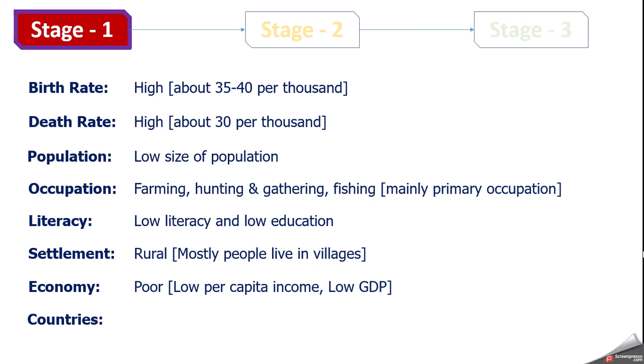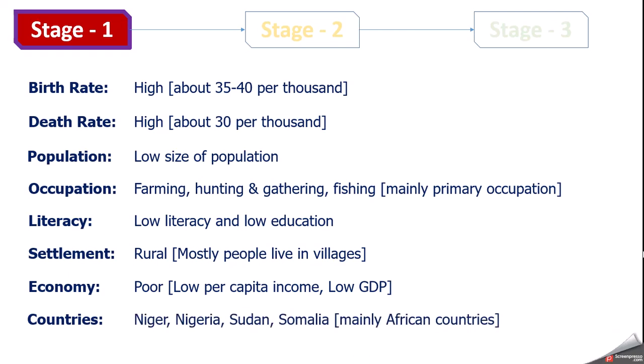And which are the countries which are at present in stage 1? These countries are Niger, Nigeria, Sudan, Somalia, and many other African countries. They are still in stage 1. How to identify that they are in stage 1? We can identify with the help of data related to birth, death, occupation, literacy. It's very simple. If most of the people are illiterate, if birth rate is high, death rate is also high, that means that country is in the first stage of demographic transition.